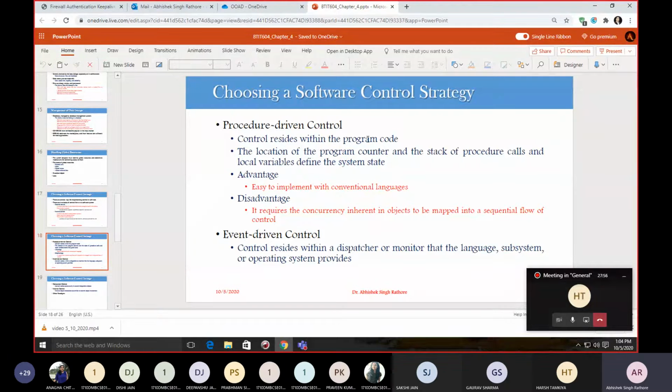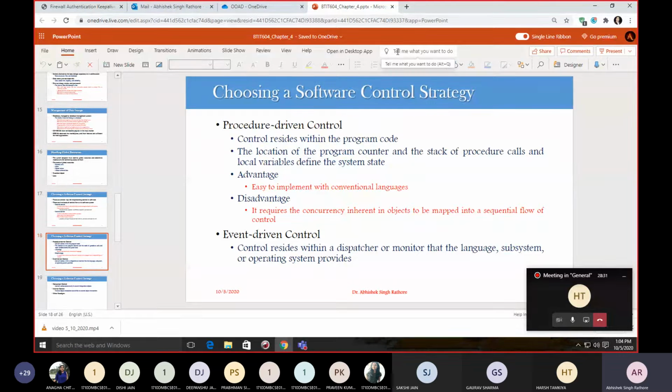The major drawback of conventional object-oriented languages is that they usually fail to support the concurrency inherent in objects. Some concurrent object-oriented languages have been designed, but they are not widely used. So this might be an open research issue, that we should go for concurrent object-oriented languages, so that they can support procedure driven control flow within your systems.